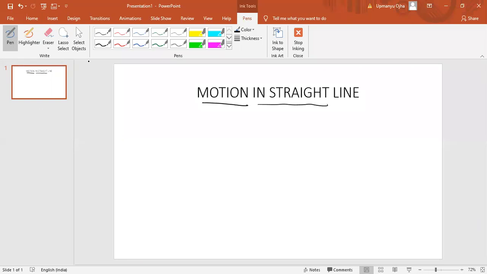Yesterday I explained that this is a new chapter as per NCERT. The name of the chapter is motion in a straight line. From the name itself we can understand motion in a straight line. Now what is motion first of all? I think yesterday I explained what motion was.